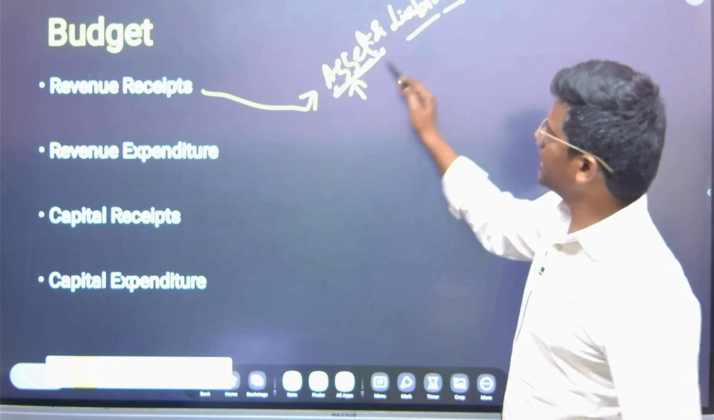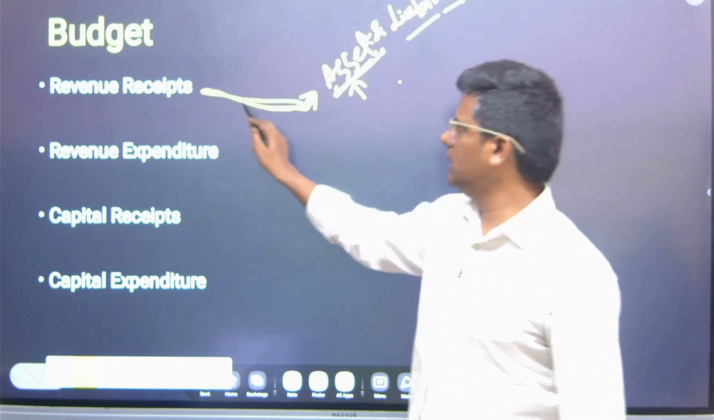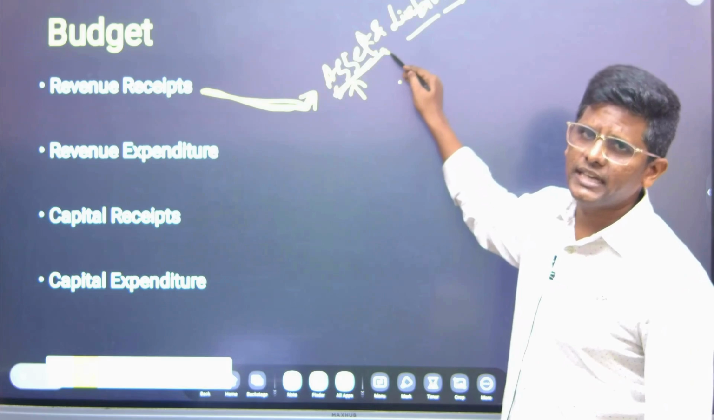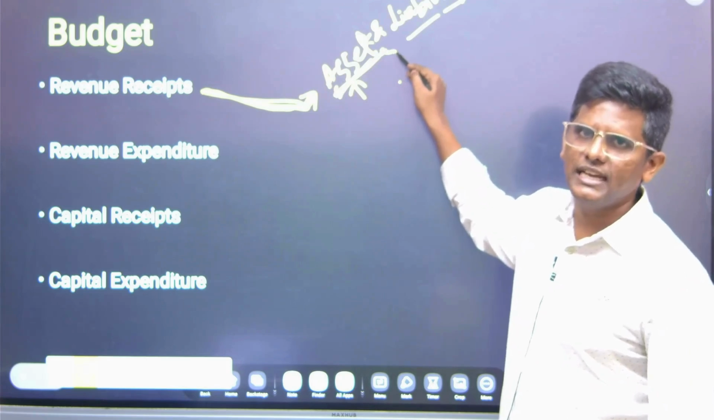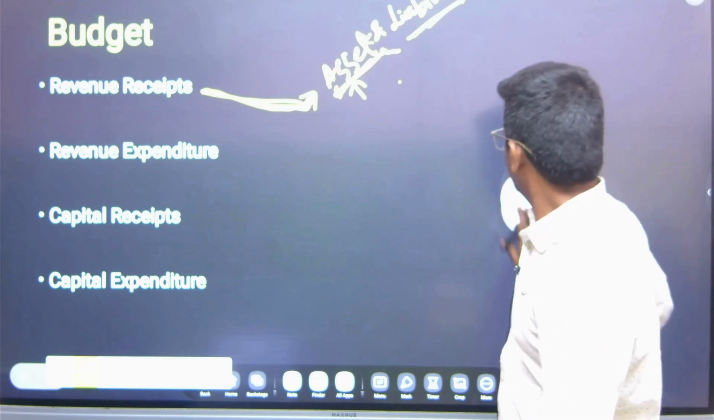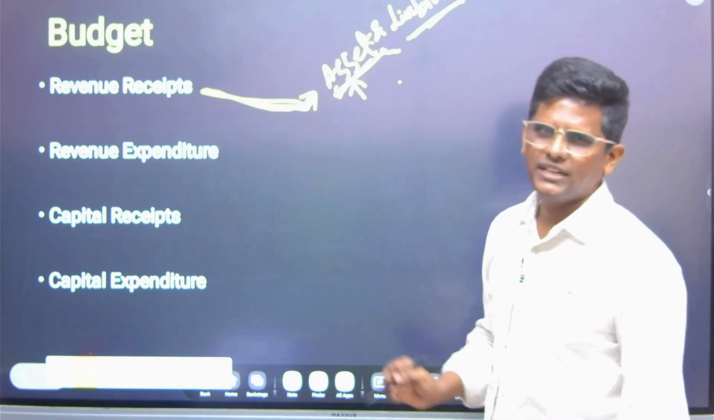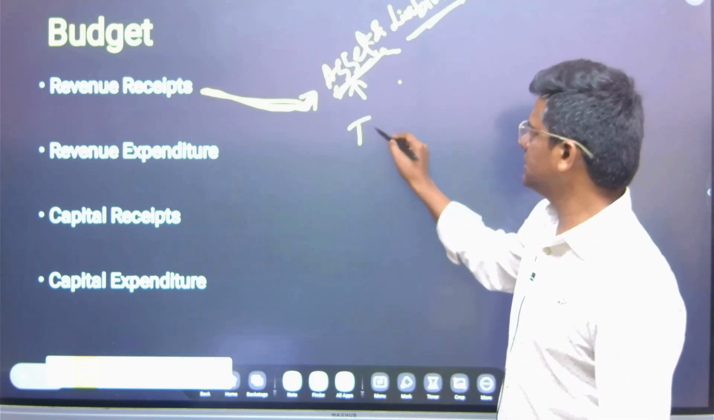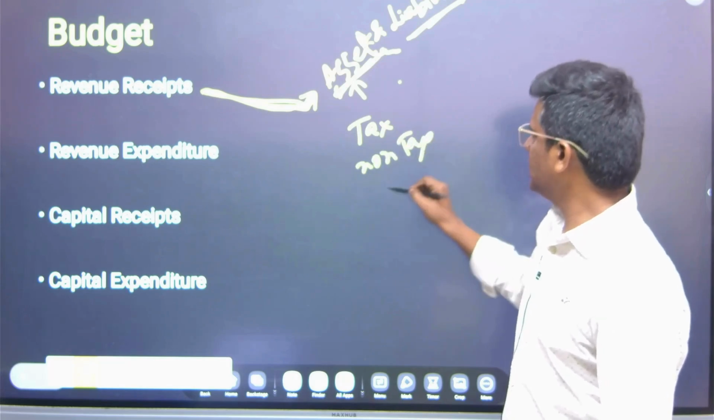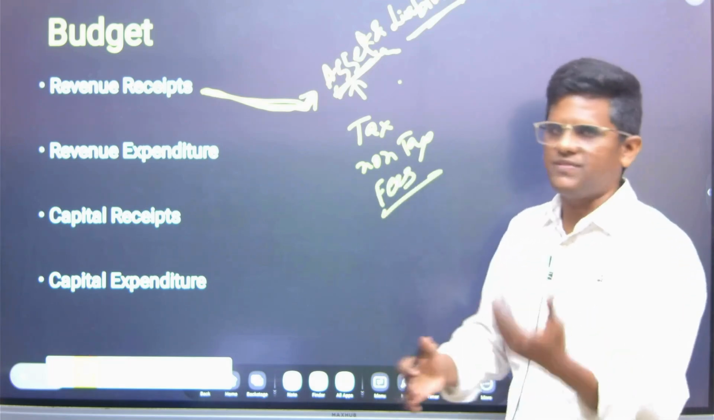So the type of receipts we get in this way are called revenue receipts. Means if you can get receipts without selling or reducing the assets and without creating liabilities, it is called revenue receipts. So what are those kinds of receipts? The main receipts are tax, non-tax revenue, and also other fees the government gets because of the services it provides.